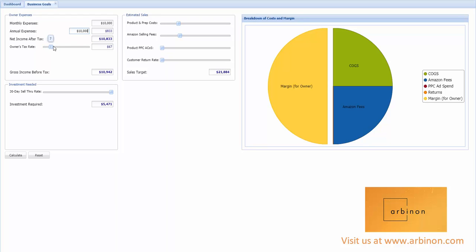And then realistically, let's say I have maybe a 25% tax rate here. I can just move this little slider back and forth, and I get to 25%. And this calculates everything for me, saying, okay, $10,000 a month, plus the monthly portion of the $10,000 once per year, is $10,800. That's after tax. Before tax, it's $14,000. I need to have $14,000 in my pocket as margin from my Amazon business to make ends meet.